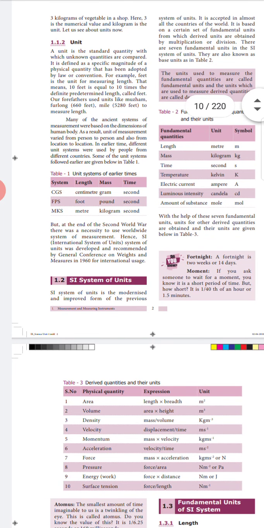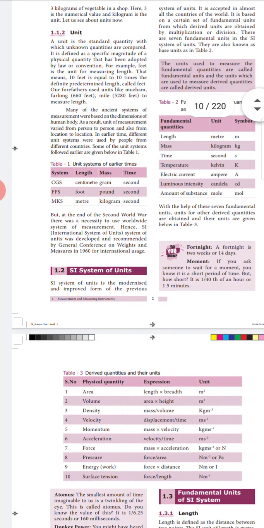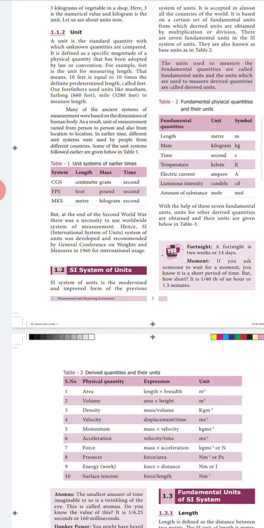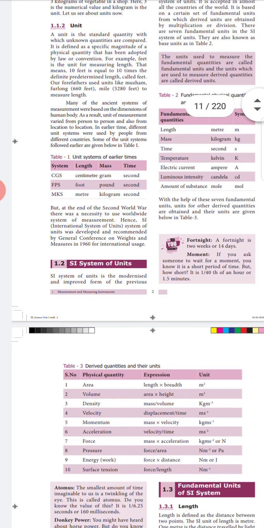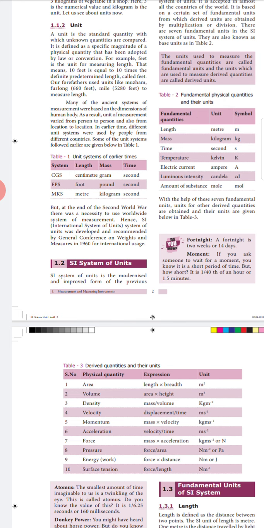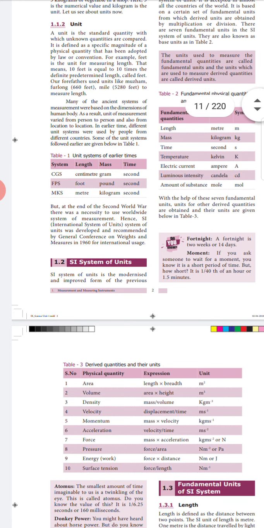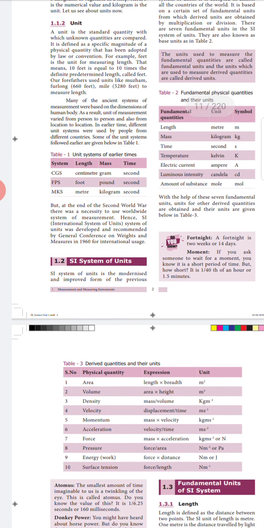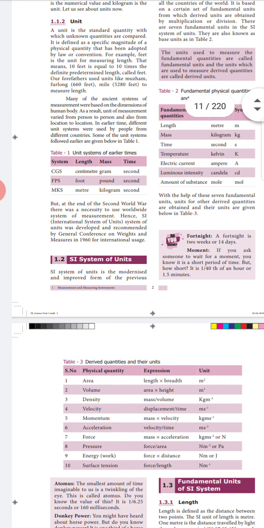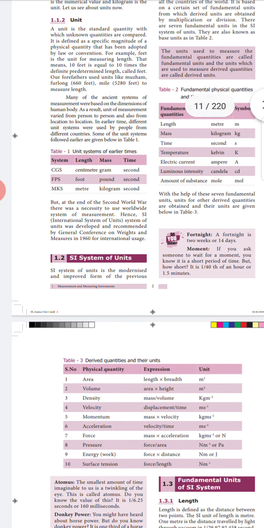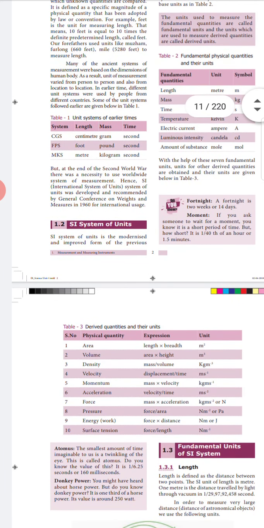Now, from the Do You Know box, what is a fortnight? A fortnight is 14 days or 2 weeks of time. The next one is the moment. We usually tell people, wait for a moment. Now we are going to learn what a moment is. A moment is 1 by 40th of an hour, that is approximately 1.5 minutes of time.